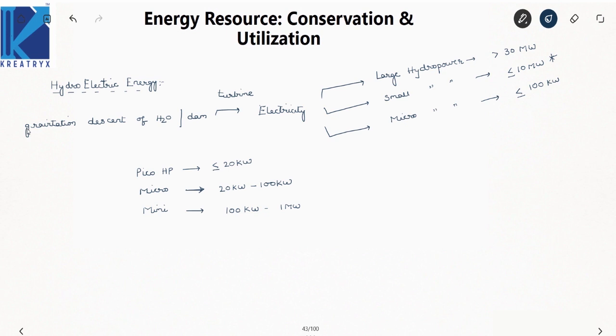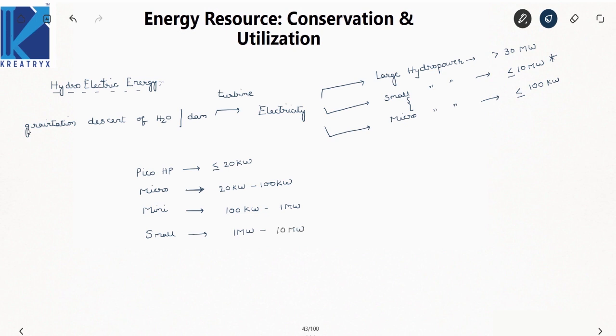And the next one is small. There is a subcategory between these two, that's why I'm discussing this. Small hydro power plants come under the category of 1 megawatt to 10 megawatts.